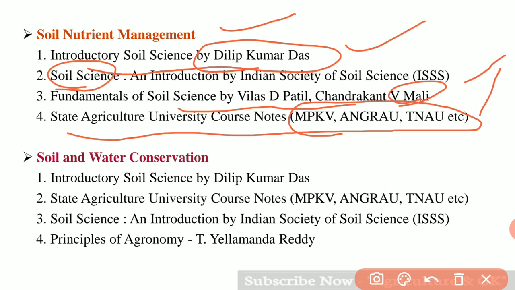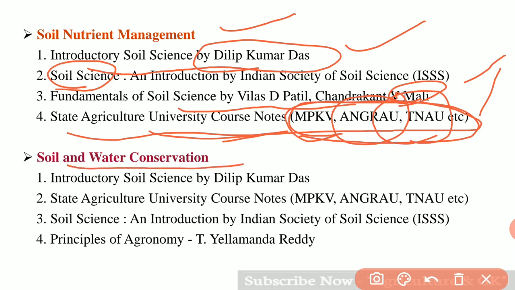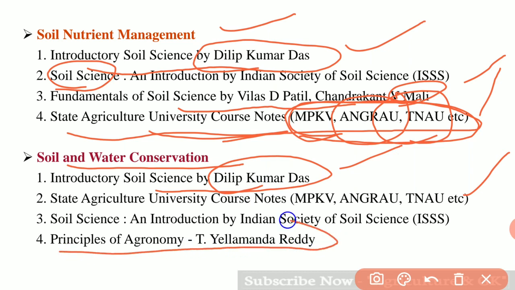If you are preparing for mains, first start with the agriculture course notes of Angru, TNAU or MPKV, whichever will be available for you. But the best books will be Angru and TNAU. Next is Soil and Water Conservation. First one is Introductory Soil Science by Dilip Kumar Das, as we discussed earlier. And State Agricultural University course notes, Soil Science and Principles of Agronomy by T. Elamanda Reddy.